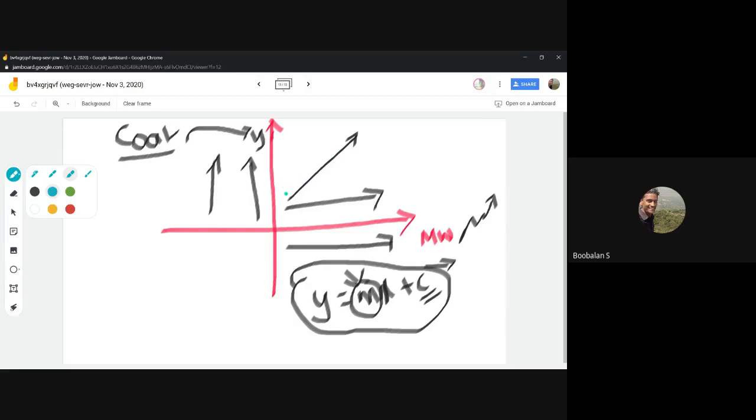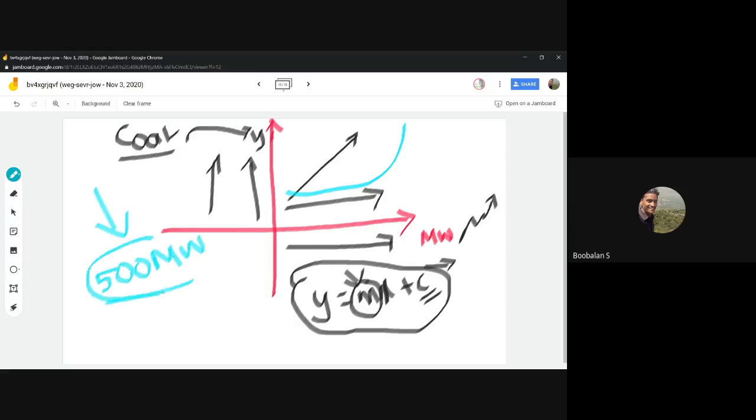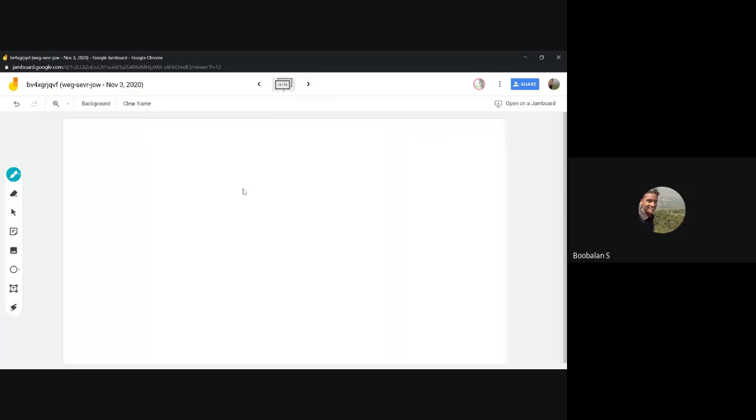So how will it look? Initially it will start looking linear on the scale, after that it will reach its maximum generation capacity. For example, if my alternator's maximum capacity is 500 megawatts, then no matter how much coal you burn beyond that, it couldn't generate much more energy, because its maximum capacity is just that. That's why even though you burn more coal, it will not generate much more energy. This is called reaching the maximum limit, right? It looks like a quadratic curve, like an exponential curve, right? You could see the same way.